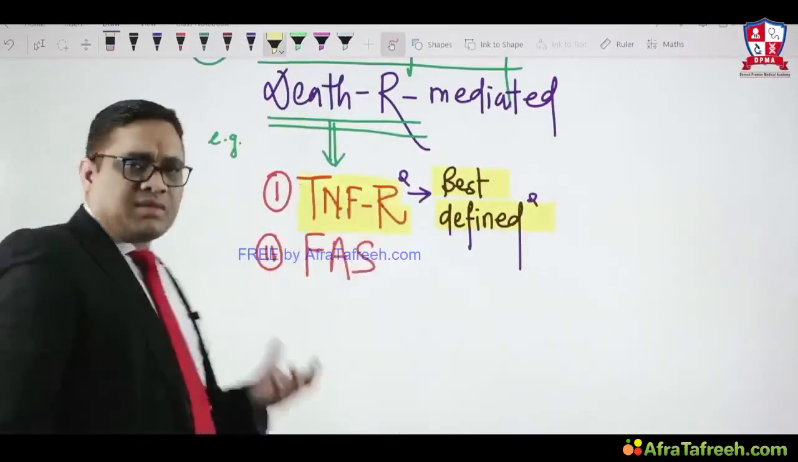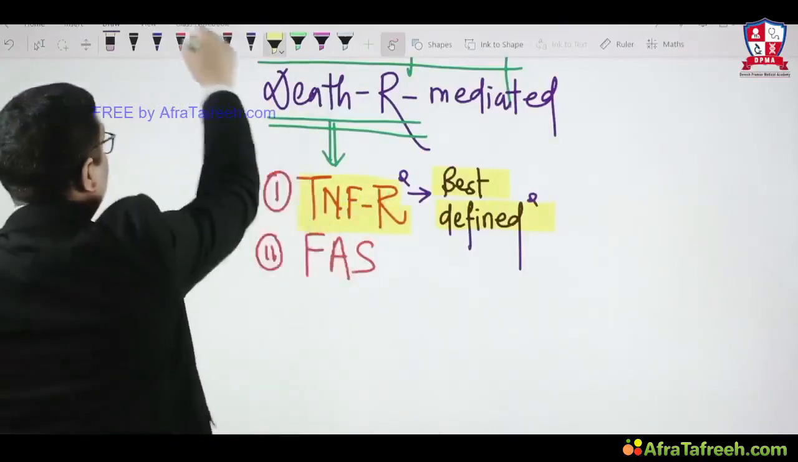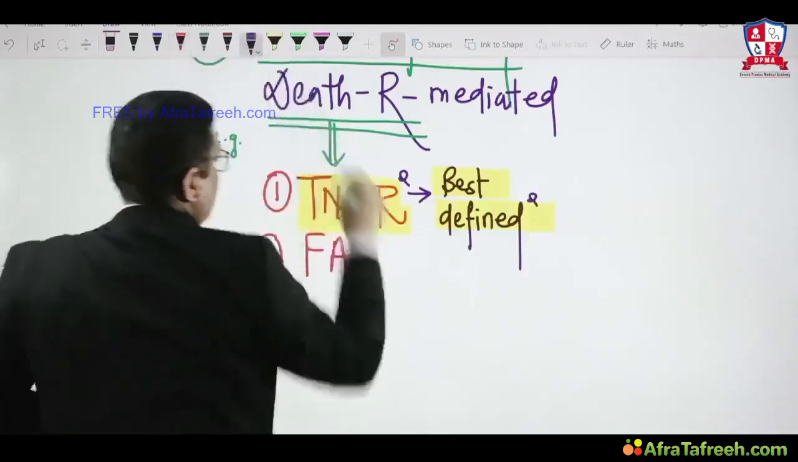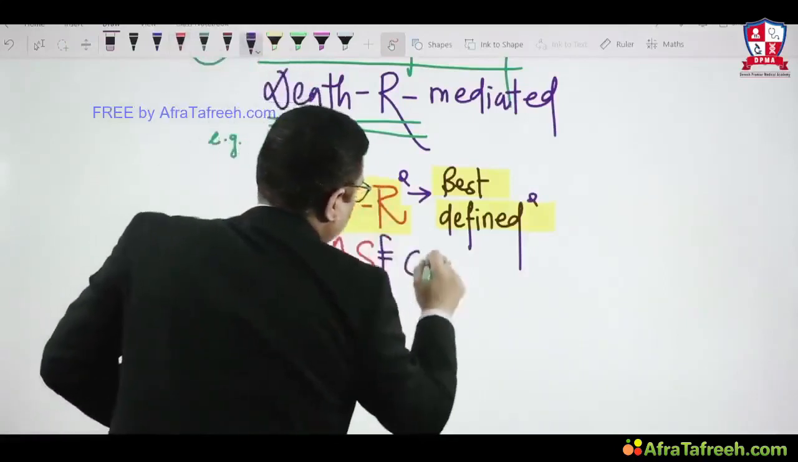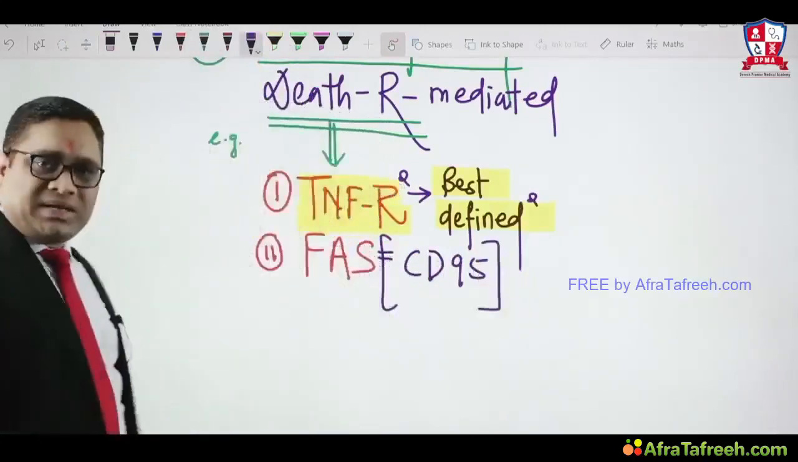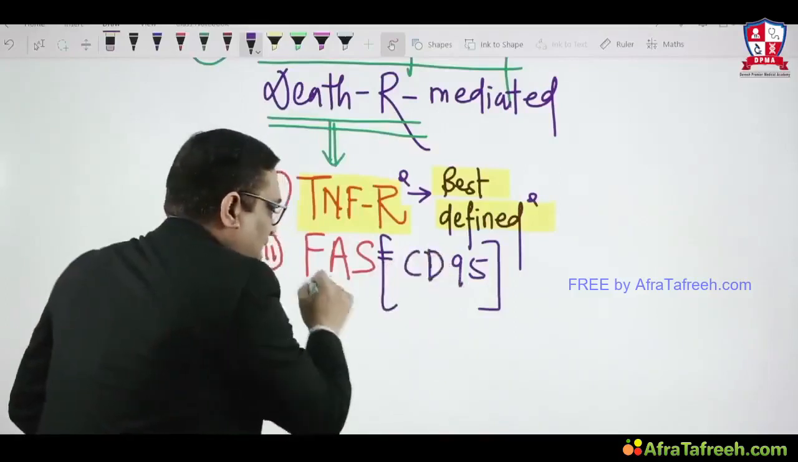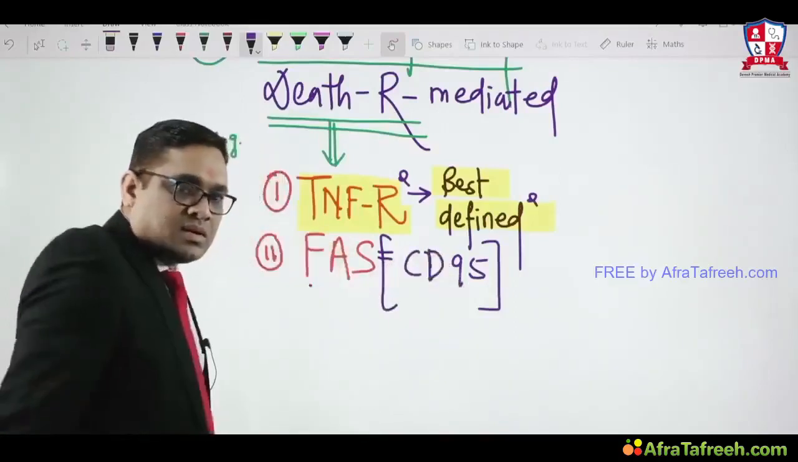FAS, what is another name of FAS? Another All India question which was asked in 2014 and 2015. Remember, FAS is also known as CD95, or you can say that CD95 is a marker of the FAS death receptor.